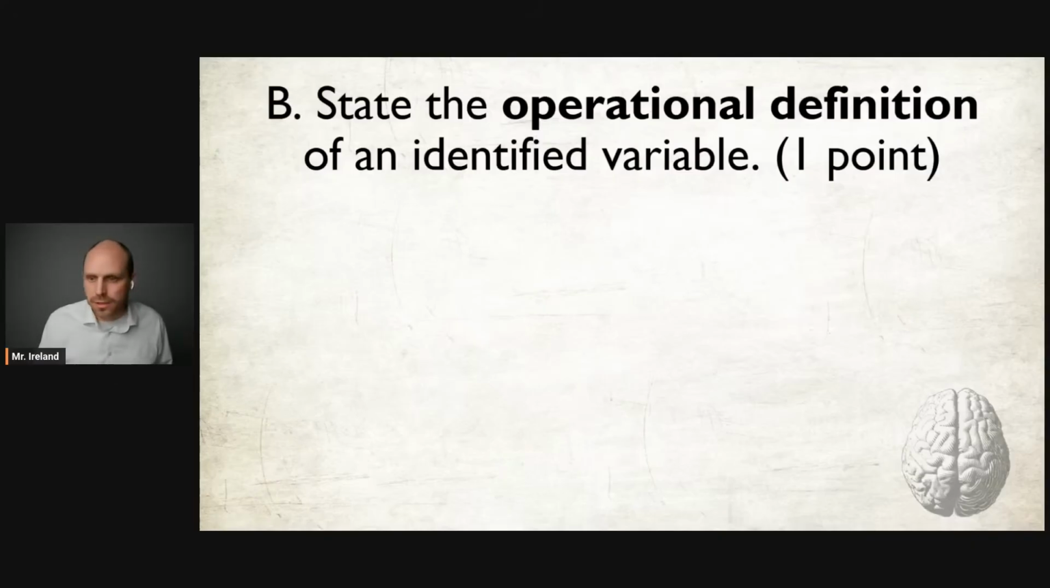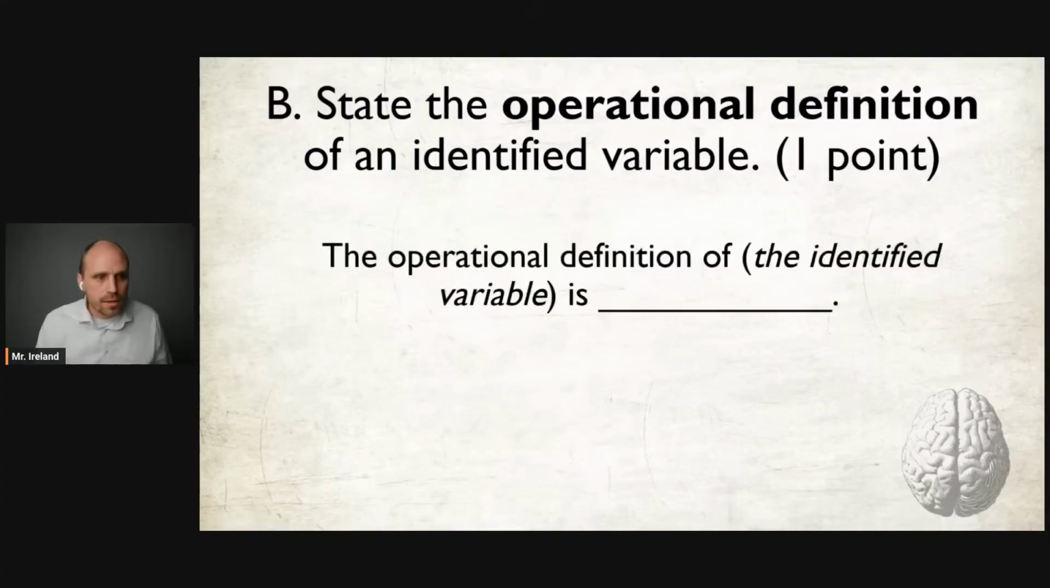As I said earlier, all an operational definition is a detailed description of the variables, steps, and procedures of a study. And they're important, fun fact for maybe a multiple choice question, they're important because they allow researchers to replicate a study. So this is how you should structure your answer to this question. The operational definition of the identified variable is blank.